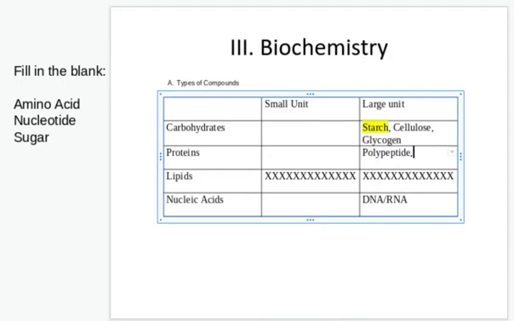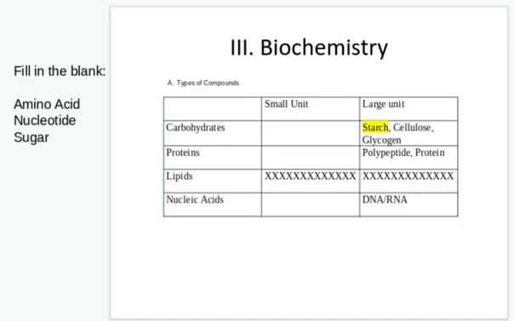Polypeptide, or sometimes called a protein, simply when it's in its large form. Okay, so you are going to take a moment to try to remember what the small unit is. So our carbohydrates in the large unit, if you eat starch, when you digest it, you're going to break it down into whatever goes here. When you eat a protein or a polypeptide, when you digest it, you break it down into its small unit right here. And in fact, we also talked about this unit here because we talked about when proteins are made in the ribosomes, these get strung together to make the protein.